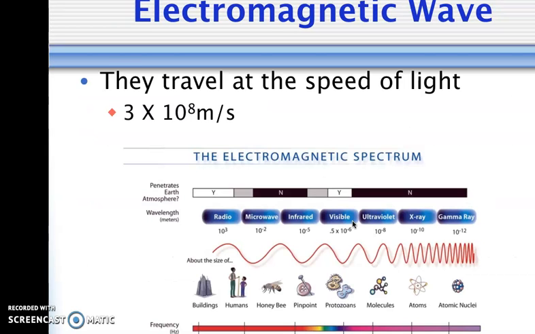So here is the electromagnetic wave spectrum. They travel at 3 times 10 to the 8th meters per second. And then this little chart kind of tells you how they are differentiated. They are differentiated by the wavelength and the frequency. The bigger the wavelength, the lower the frequency is going to be, and then the smaller the wavelength, the higher the frequency is going to be, and the frequencies are down here. They start out at 10 to the 4th hertz, and then the higher frequencies are going to be over 10 to the 20 hertz.